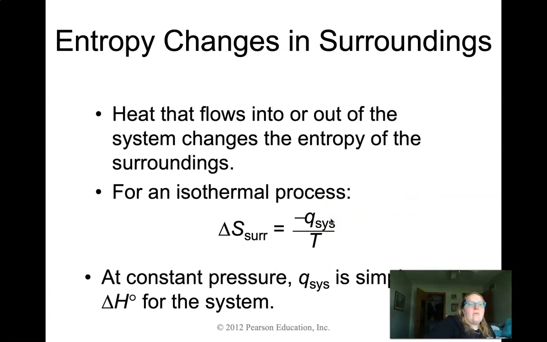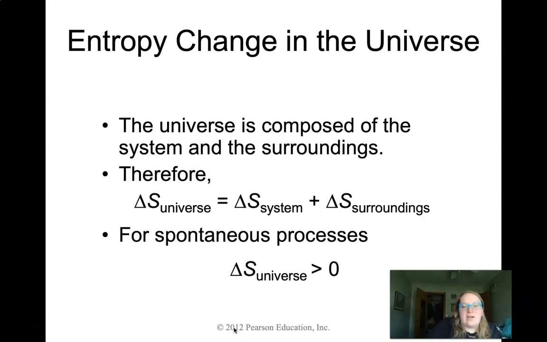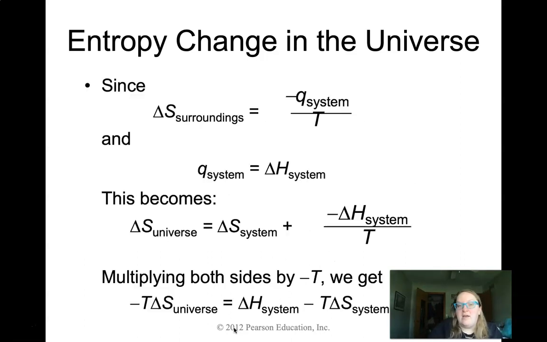And if we want to look at what's happening with our system and surroundings, we know, for instance, that the delta S value is going to have something to do with the heat released from the system and the temperature at which it's actually being performed. So if we're at a constant pressure, which is pretty standard, Q is just going to be delta H. Okay, so this delta S of surroundings becomes negative delta H over T. And then just to remind you that delta S of the universe has to be, for a spontaneous process, greater than 0, and that delta S of the universe is just going to be our system plus our surroundings. So we've defined that at this point.